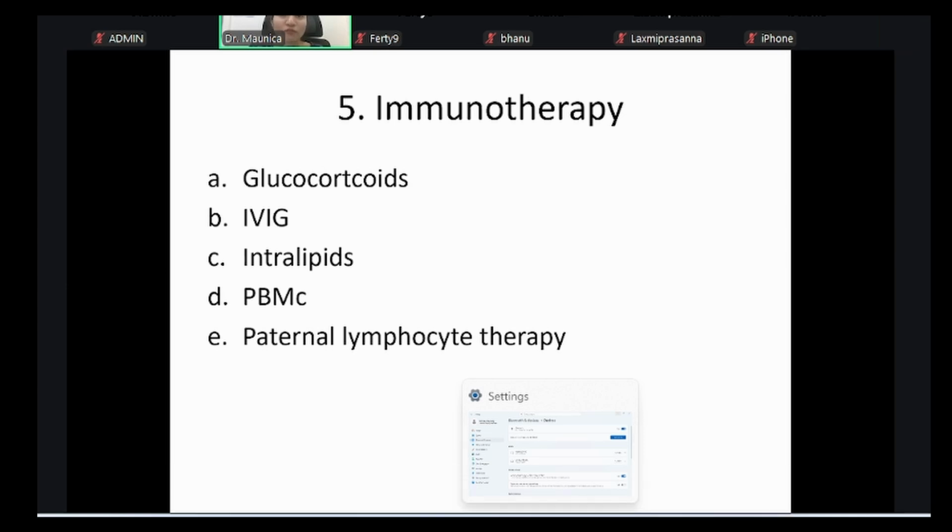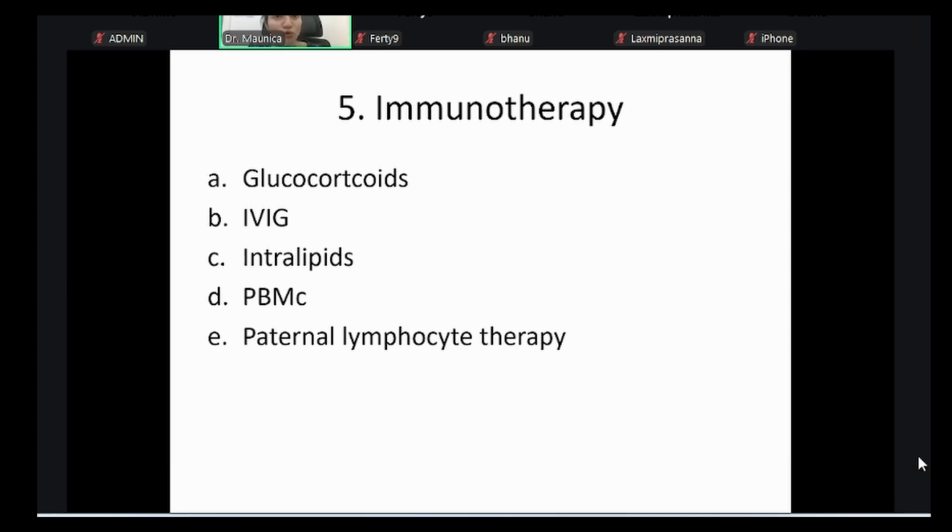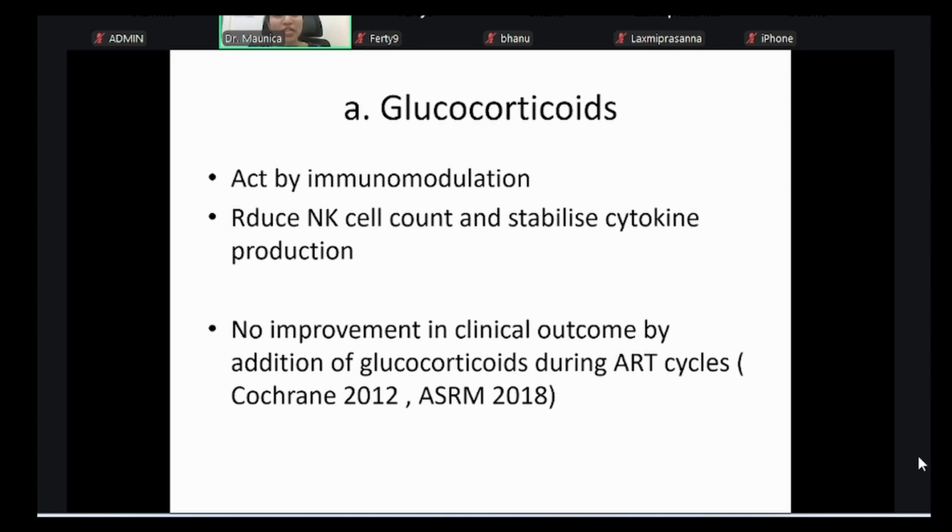Immunotherapy. When there are abnormalities at the immunology level, like NK cells, T helper cells, HLA, there are different therapies like glucocorticoids, IV immunoglobulins, intralipids, peripheral blood mononuclear cells, then paternal lymphocyte infusion therapy or donor lymphocyte infusion therapy. All cannot be used in a generalized fashion for everyone. There are indications for each one.